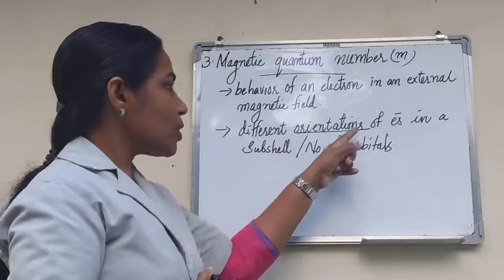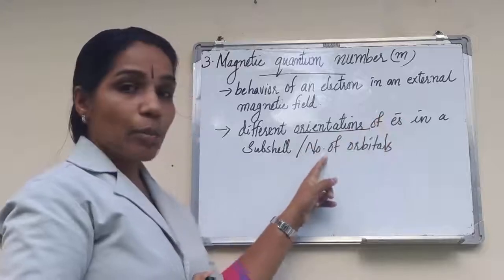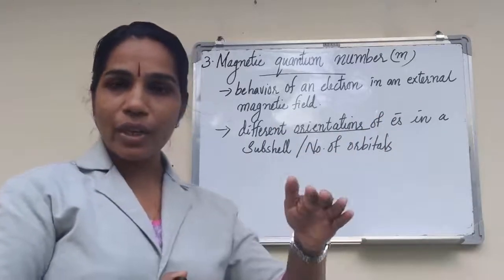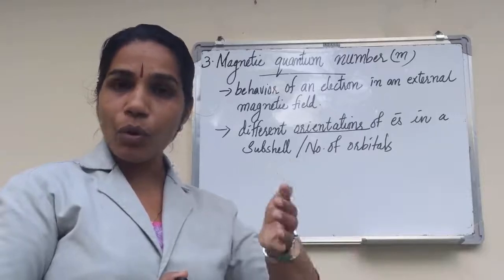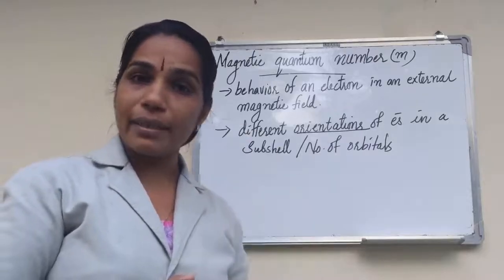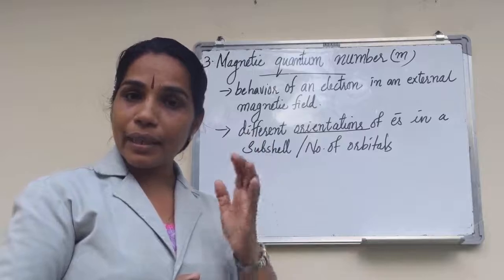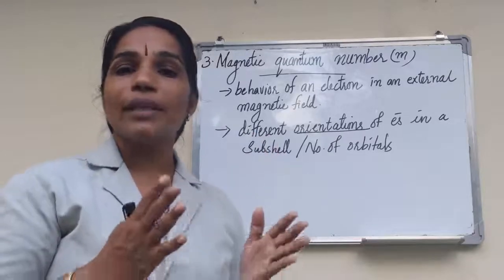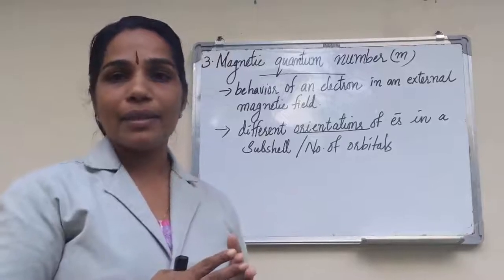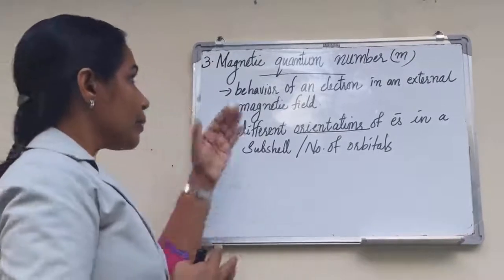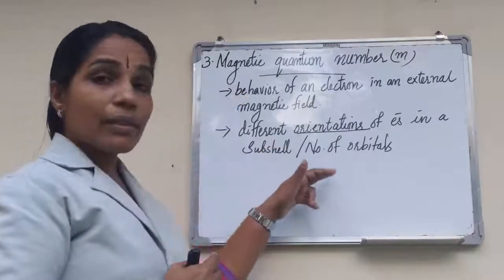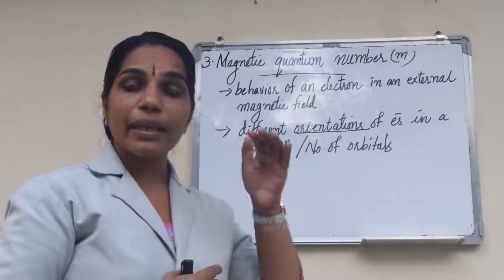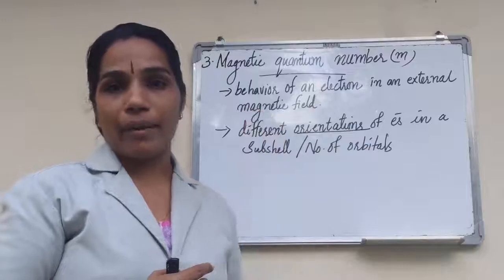The orientation of electrons corresponds to the orbitals. The different orientations of electrons correspond to orbitals. What are orbitals? Orbitals are the regions of maximum probability of finding electrons, isn't it? That is, this quantum number gives the number of orbitals present in a subshell.